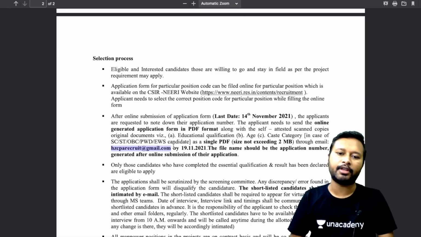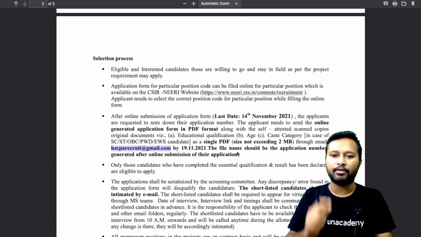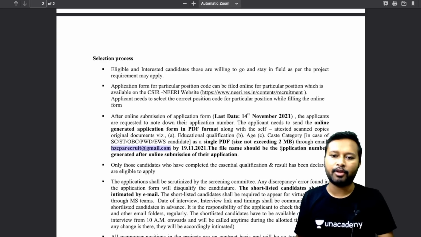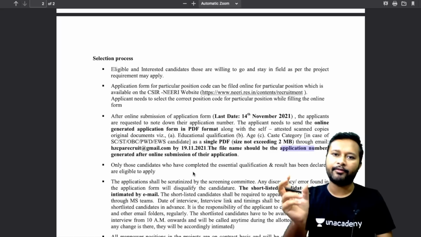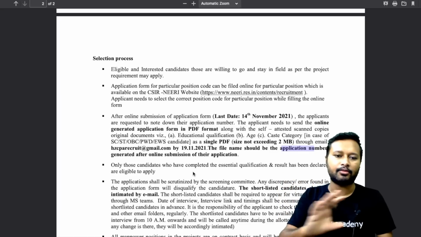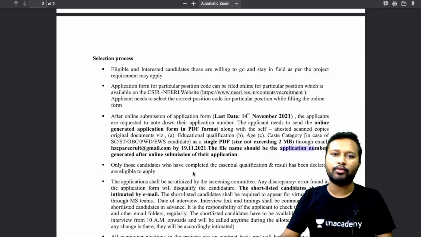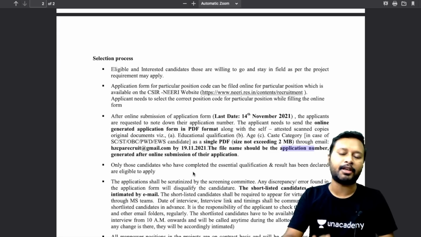The PDF file name should be your application number, and make sure that in the subject you also mention that you have applied for so and so, along with your application number. Send it over there, and that's how you will be considered an applied candidate.